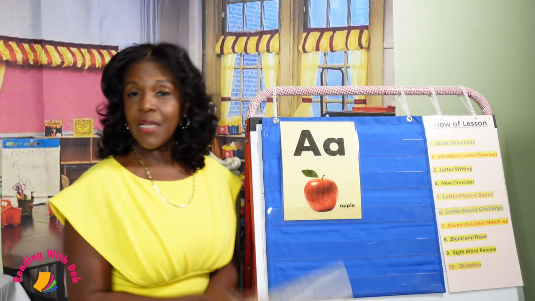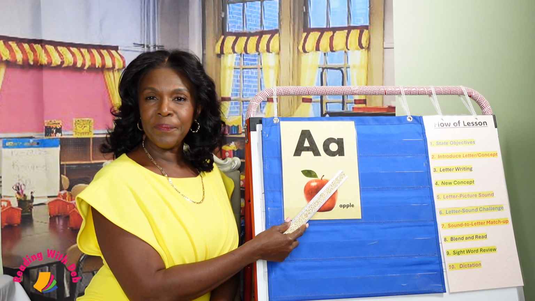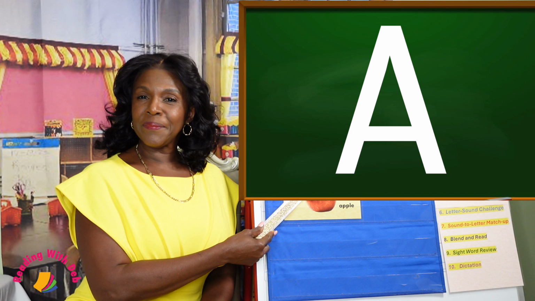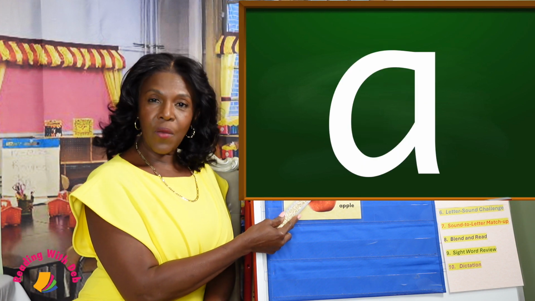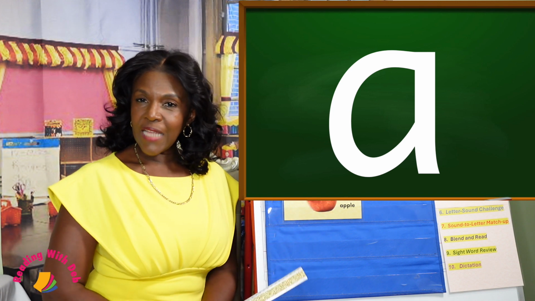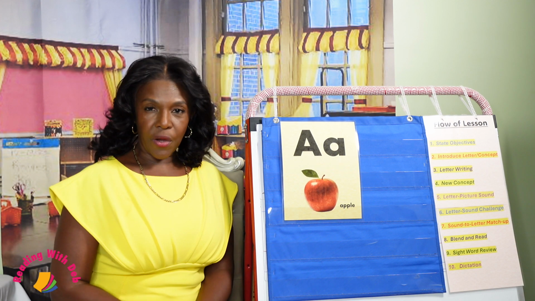Welcome back to class. In this video, we are going to do a quick lesson on the letter A. A is a vowel. We have two forms of the letter A. We have an uppercase A, say uppercase A. And we have a lowercase a, say lowercase a. The sound for A is A, say A. The word apple starts with the letter A, say apple.